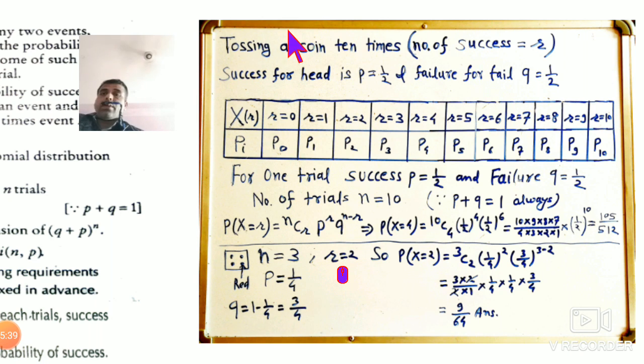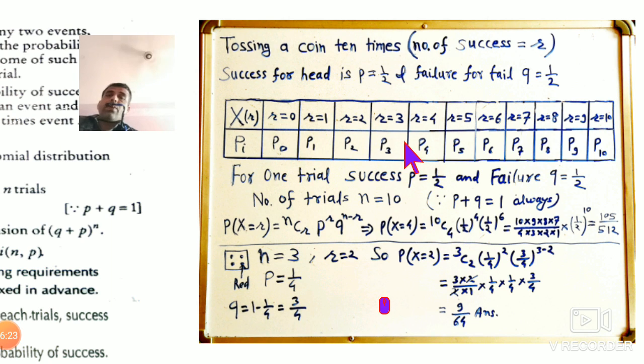Suppose you are tossing a coin 10 times and the number of successes is r. Suppose success is heads and failure is tails. If you get heads, it is a success; if you get tails, it is a failure. Obviously there are only two results, head and tail, so the probability for head is 1 by 2 and the probability for tail is also 1 by 2. Q means probability for failure and p means probability for success, and this is the table for this probability distribution.